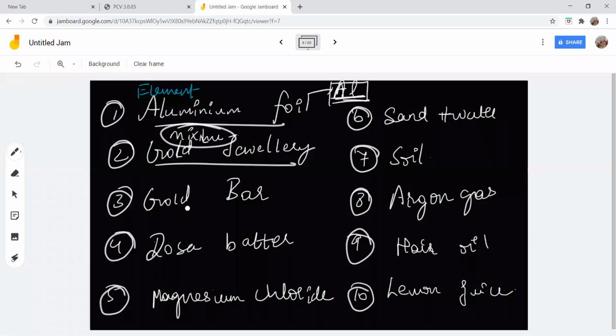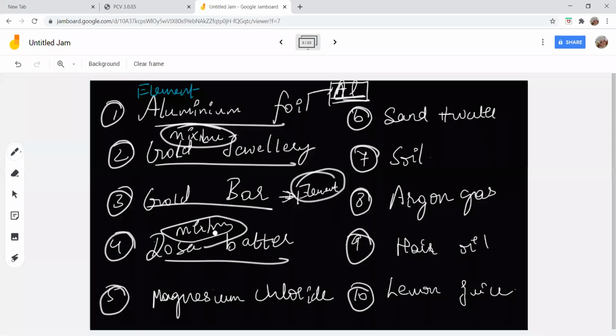Okay, now gold bar. Gold bar is an element, very good. Generally, a gold bar is the pure form of gold, so it is an element. Everyone has given the right answer for this. Good. The dosa batter is a mixture. Very good. Because it varies everywhere, you cannot give a chemical formula for it. The constituents vary, so it's a mixture.